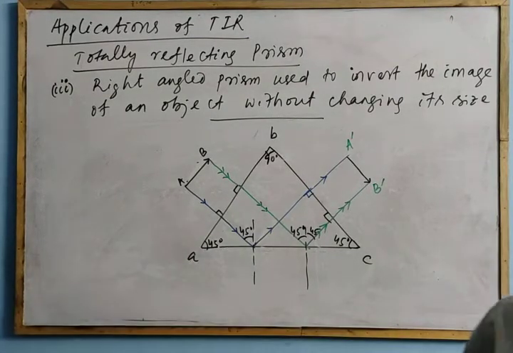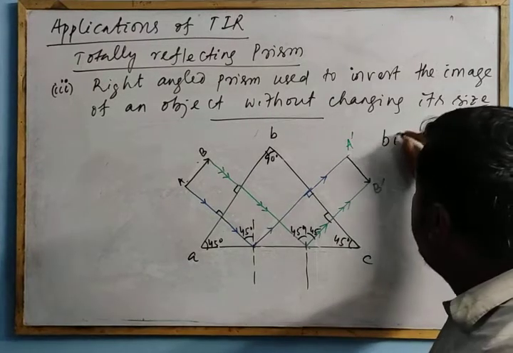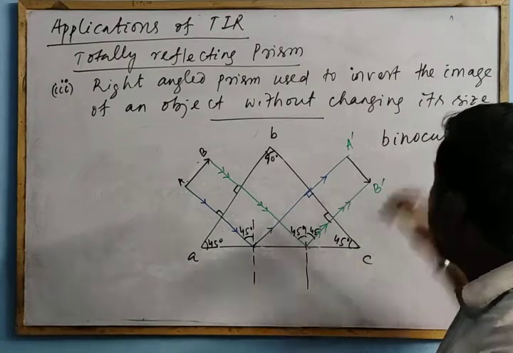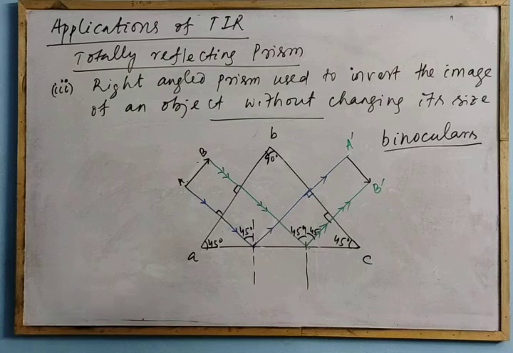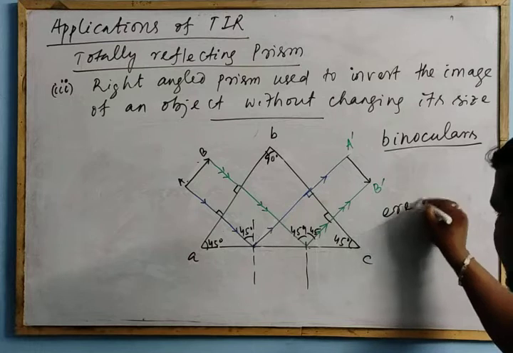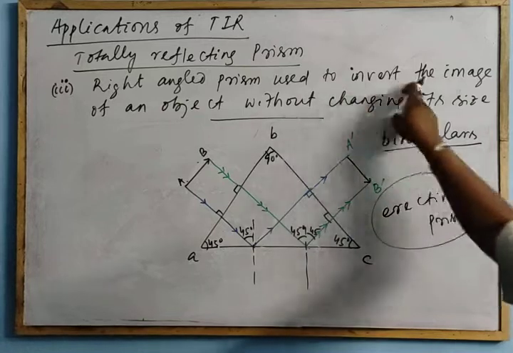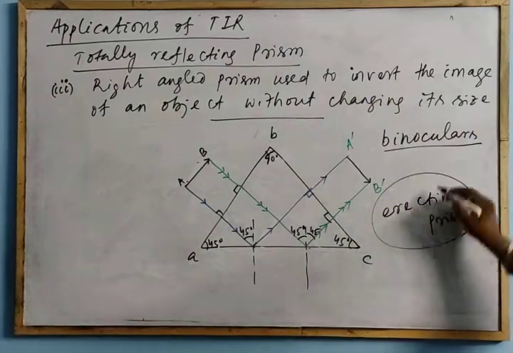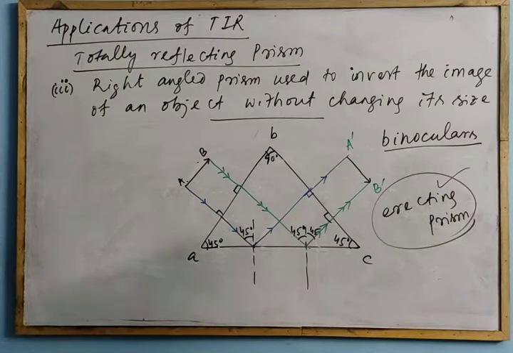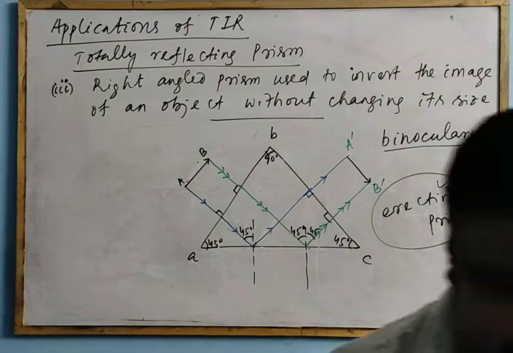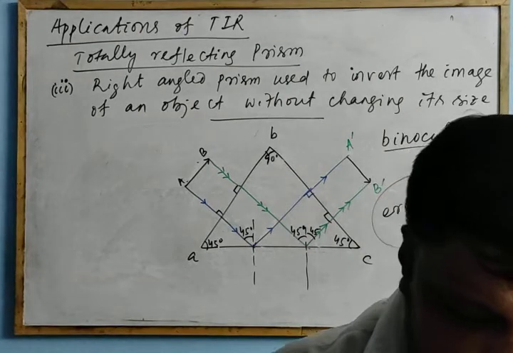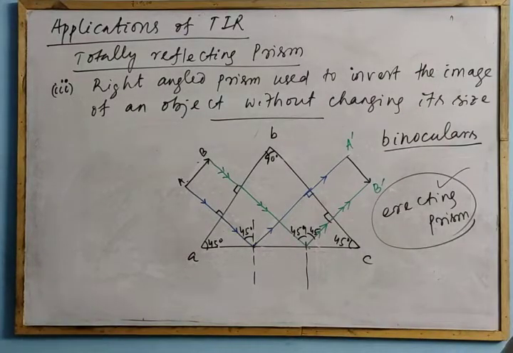And as I have told, these are used in your binoculars. And these prisms are also called erecting prism. When this prism is used for this purpose, to invert the image of an object without changing its size, this type of prism is called erecting prism. Okay, so these are the applications of a totally reflecting prism and of total internal reflection.